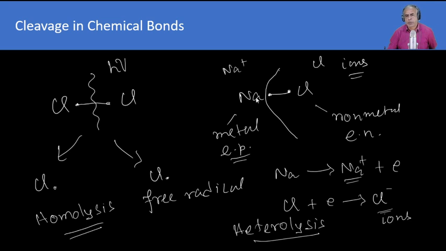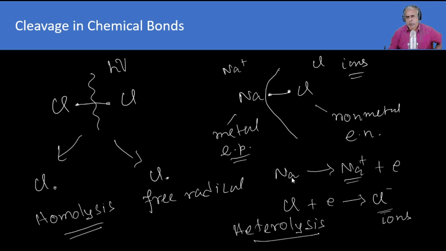In the case of sodium chloride, because of the difference in electronegativity, whereas here both chlorines are of the same electronegativity, here sodium has less electronegativity, so it can be called electropositive. And the chlorine, being the non-metal, is more electronegative, and sodium, being the metal, is electropositive, that is less electronegative.